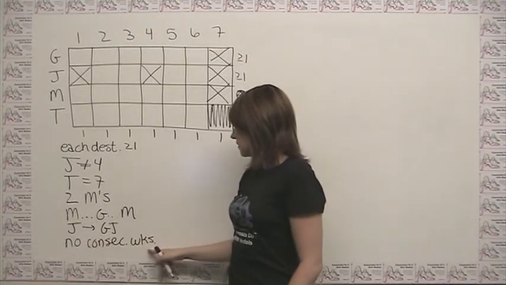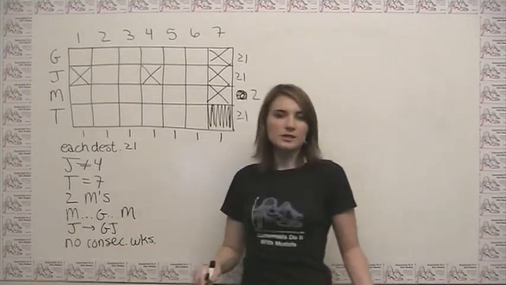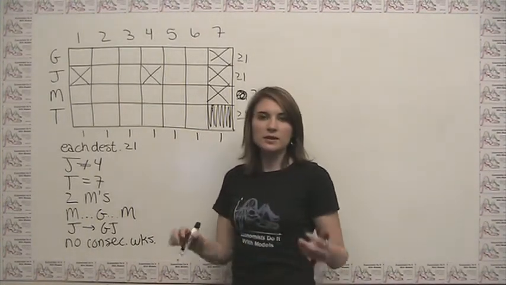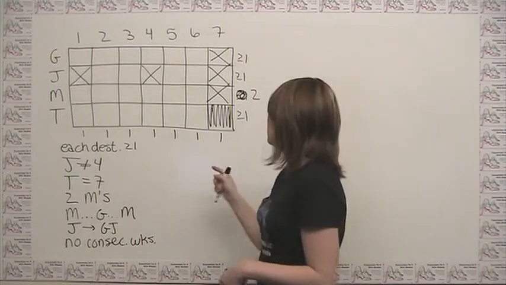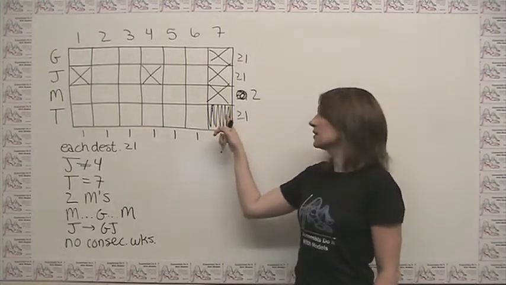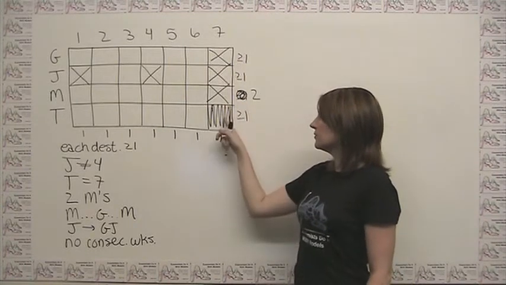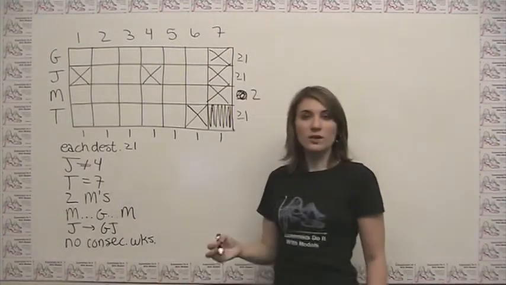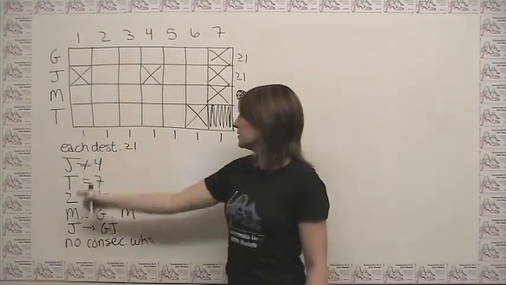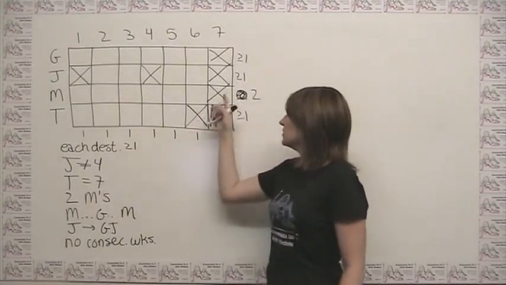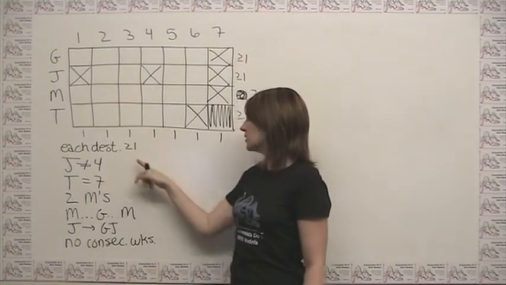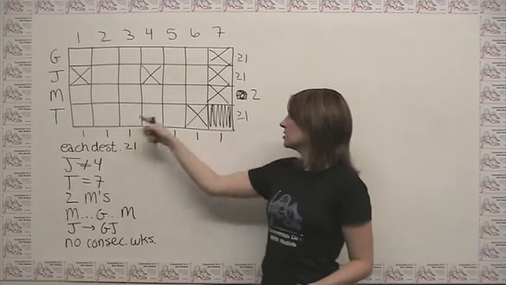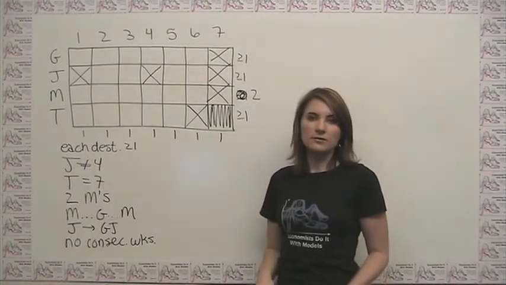And then the last statement says that destinations cannot go in consecutive weeks. So if we know that something is in a particular week, we can then block out the weeks on either side of it. We notice that the only thing that we've placed in the affirmative here is T. But if we know T is in week 7, then we know that T cannot be in week 6. And we could circle back to make sure that given the new things that we've put in our diagram, we could go back through the rules and we can't really do anything more. So we've made pretty much as many deductions as we can up front, and we're ready to go to the individual questions.